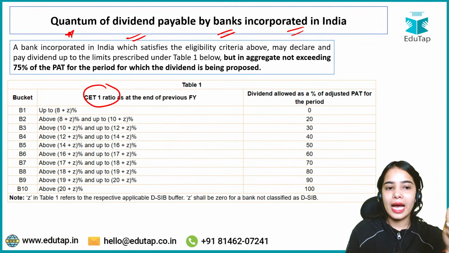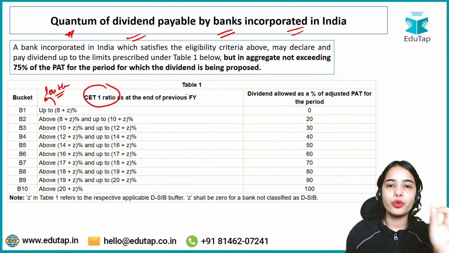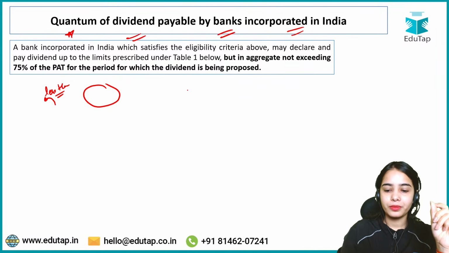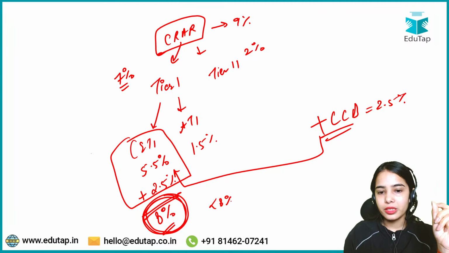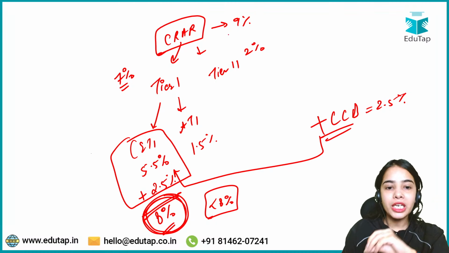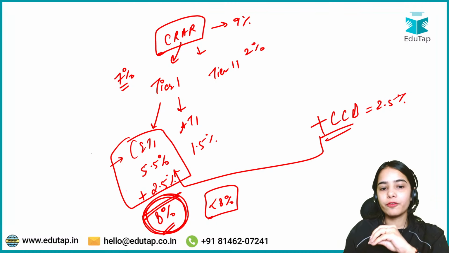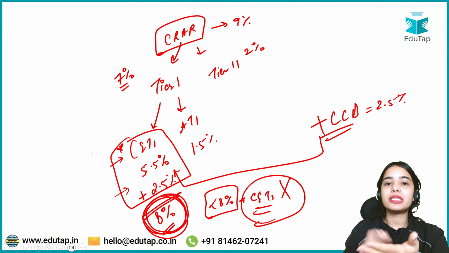If the bank has less than 8% of common equity tier 1 capital, should the bank be allowed to provide the dividend? If the bank has less than 8%, that means the bank does not have enough of the liquid capital as per the minimum requirement. Common equity tier 1 capital with the capital conservation buffer should be 8% as per the minimum requirement. So if the bank does not have 8%, it does not have enough liquid capital. That means the bank cannot give dividend.